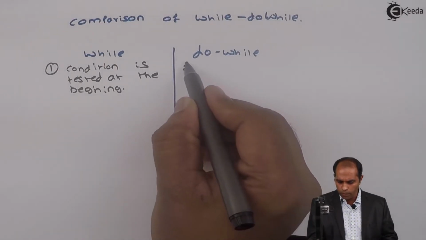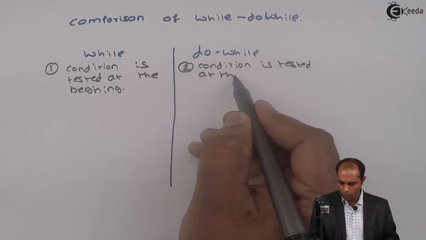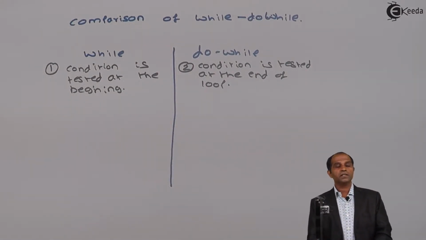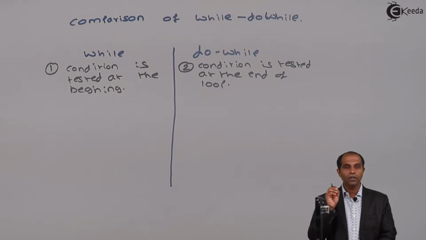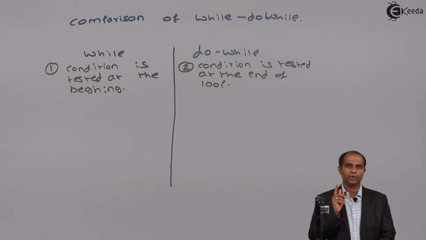And in a do while loop, the condition is tested at the end of the loop. So where the condition is tested, that is the first difference.